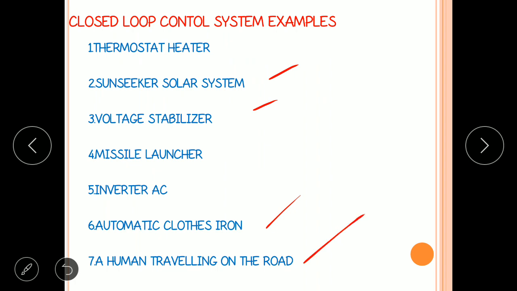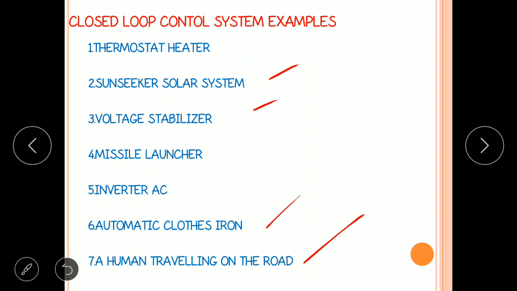Suppose we consider a human traveling on the road. If you are walking on the road and suddenly any object comes in front of you, what happens? Your eyes act as a sensor. They sense the data and send that signal to the brain. The brain acts as a controller. Now the brain will send a signal to your feet to stop there. So this is a closed loop control system. Your eyes are taking feedback, right? That's why it is a closed loop control system. And driving a car is also a closed loop control system.